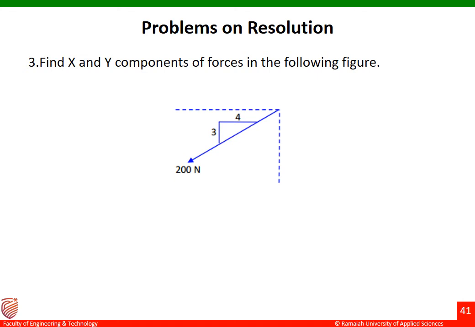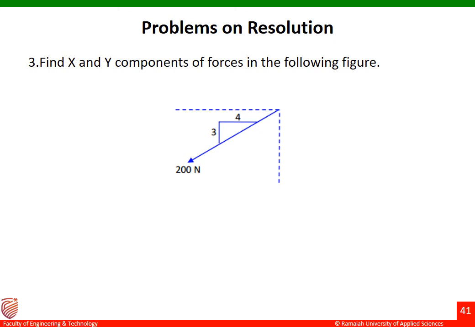Let us go to the third problem. Find x and y components of forces in the following figure. So in this figure you can see there is a force of 200 Newton which is acting in the third quadrant. The angle is not given, but the slope of the line, that is the force, is given. You can see along horizontal it is 4 and then along vertical it is 3.